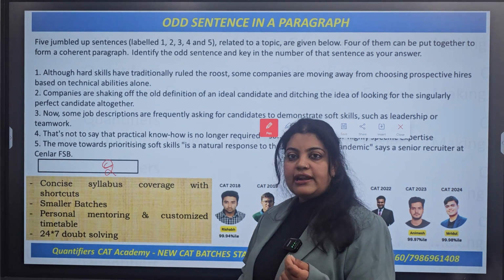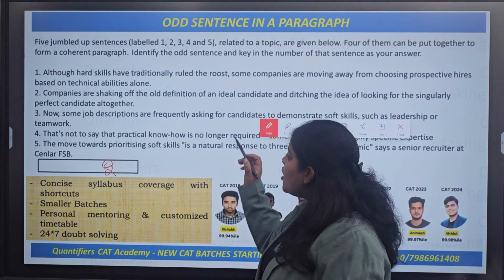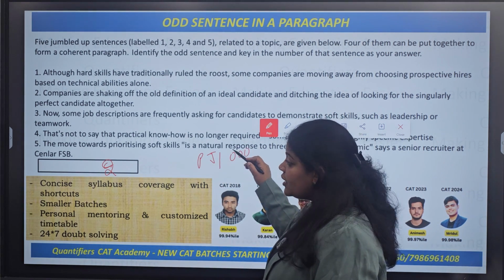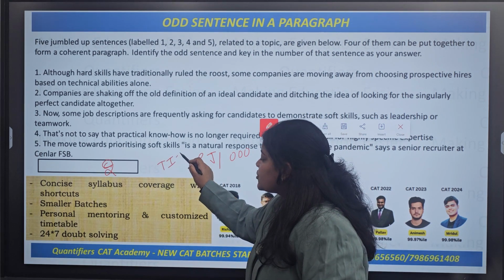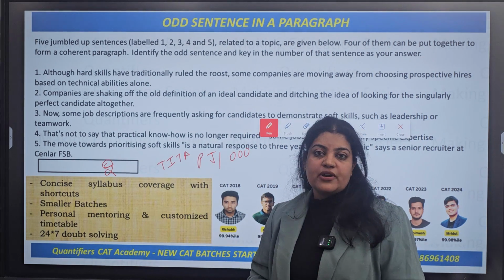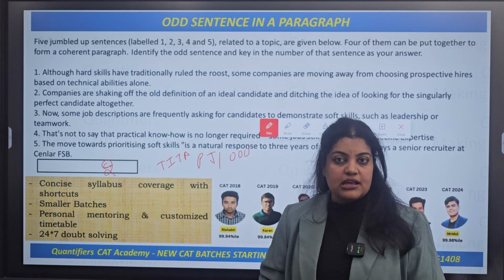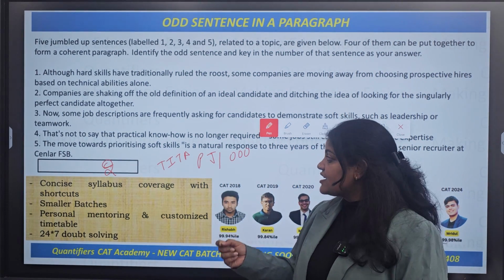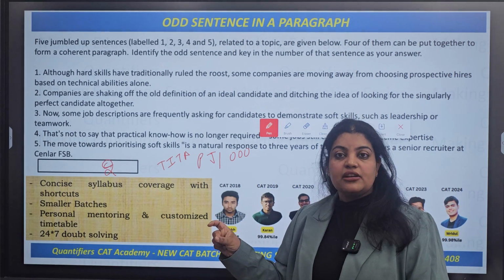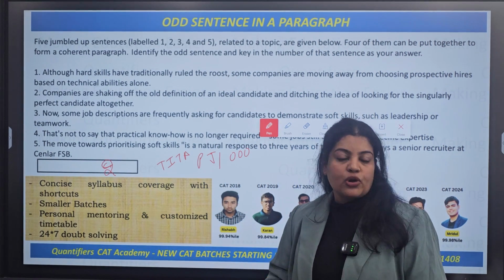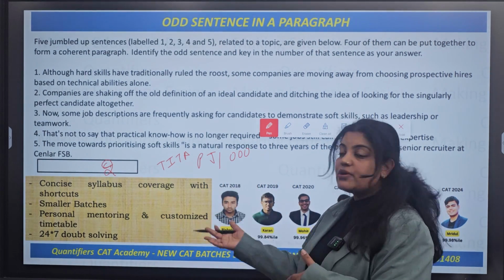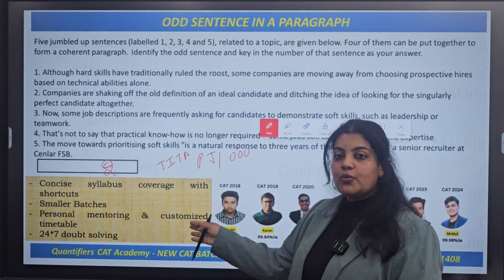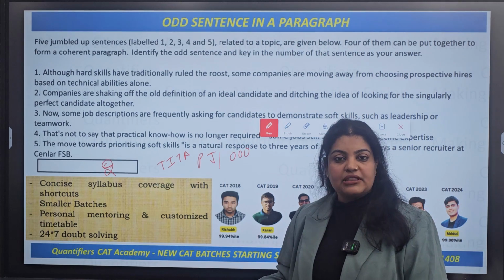One more important element that I want to draw attention to is that both the questions of the para jumbles and the questions of your odd one out are TITA based questions. Now what are these TITA based questions? That is basically type in the answer. So these two question types do not have options attached to them, but there will be a space given close to them. You need to just type in whatever you are feeling, whatever be the sequence for the para jumbles, you need to type in the answer. Whatever be the answer to your odd one sentence out, you need to actually type in the answer.